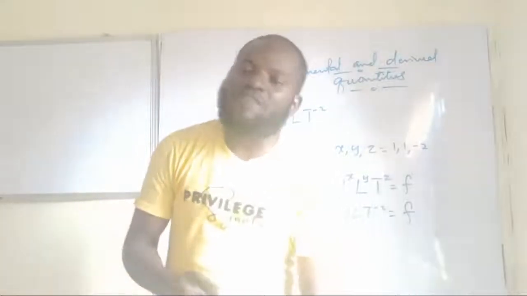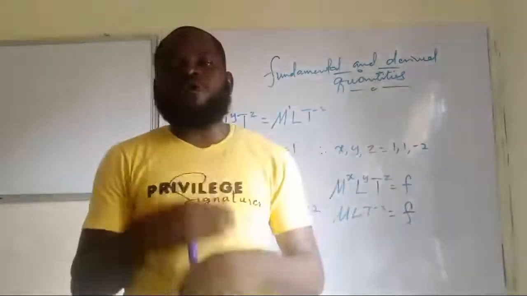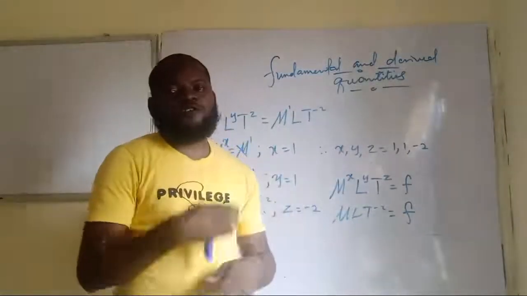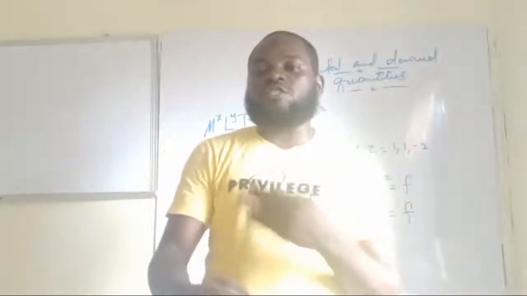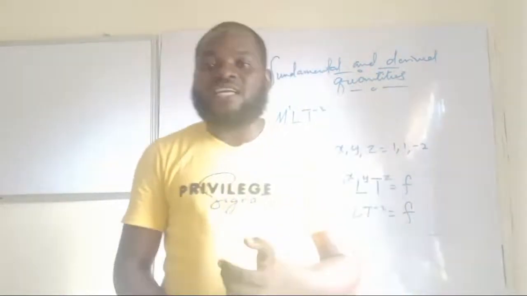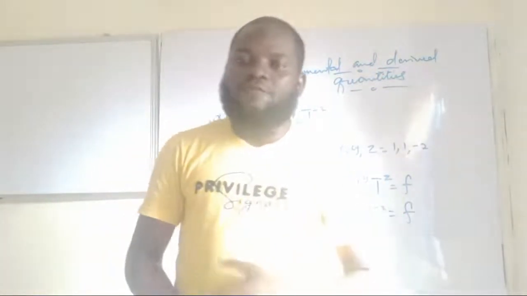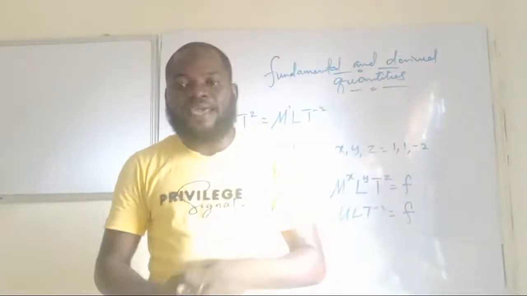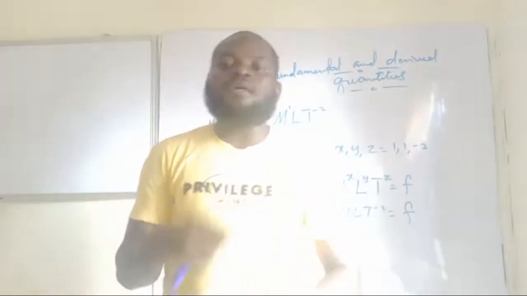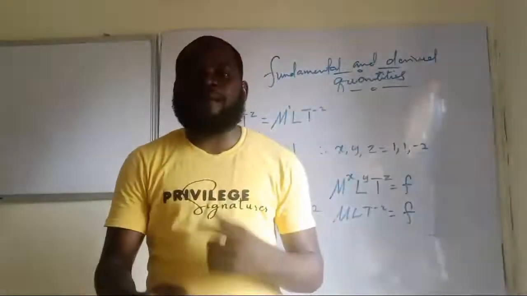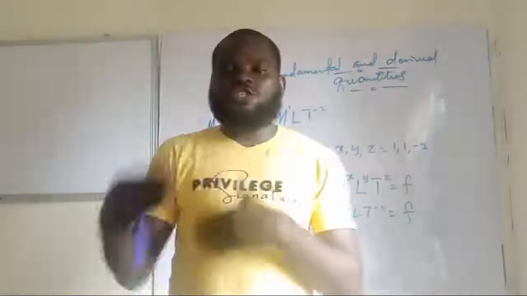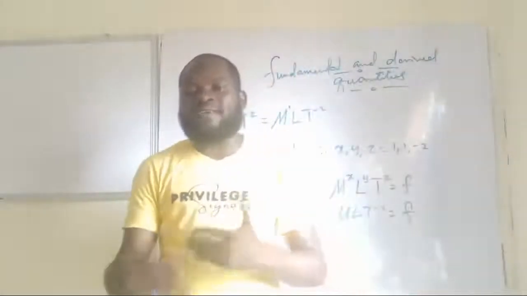And from there, we were able to look at the units of derived quantities. And we said whenever we are given a calculation to do, we should always make sure that we convert to the appropriate unit. And then we looked at dimension formula. We looked at those things that we use to substitute for what? Fundamental quantities, where we are dealing with dimension of a physical quantity, such as what? Capital M for mass, capital L for length, capital T for time, capital K for temperature or theta, then J for luminous intensity, then we have capital I for current and capital N for amount of substance. Am I making sense now? So those are the substitution symbols for all those fundamental quantities.